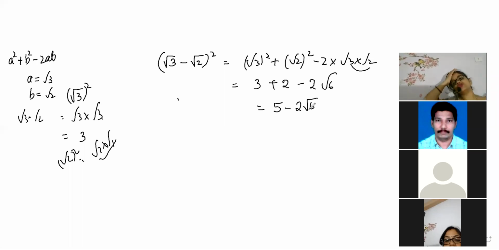I hope my children understood what they have to do here. Say, beta, understood or not? 5 minus 2 root 6. Correct, Kanishka. Okay. Now, I'm giving you another question to solve, because the more you solve, the more your hand will become free, beta. It is not about me. It is about you. You have to be perfect, beta.